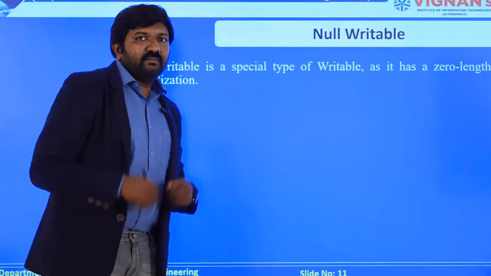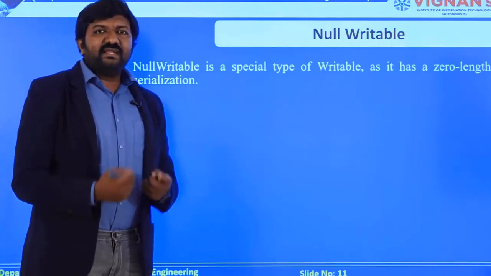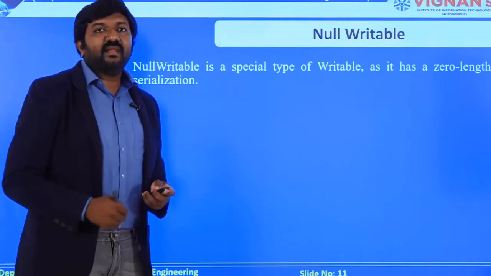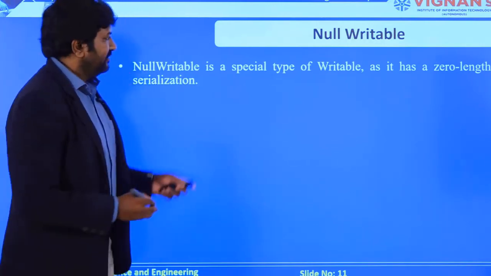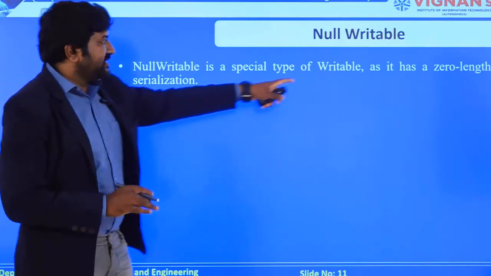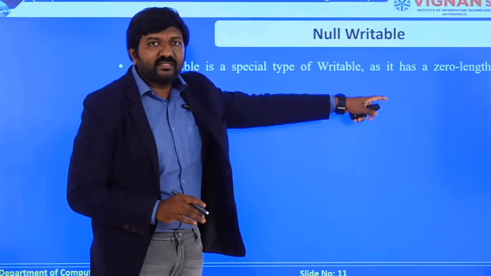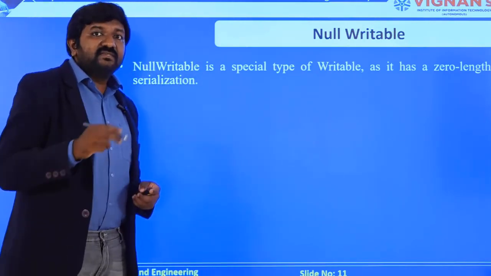So the last part of today's lecture is the null writable. So what exactly is a null writable? Why is a null writable required? Let's understand with basic terms. First one, it is a special kind of writable, but you can see that it is of size 0 length. So this is a writable that has been defined of size 0 length.